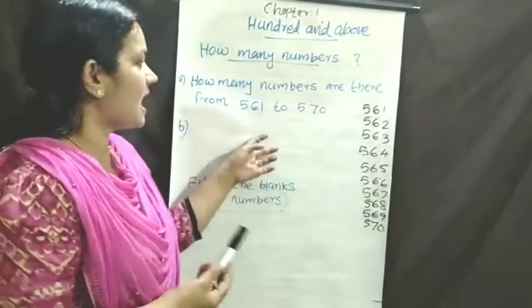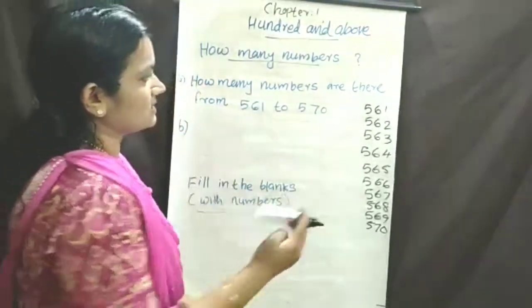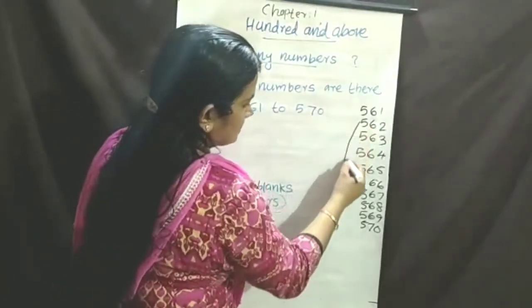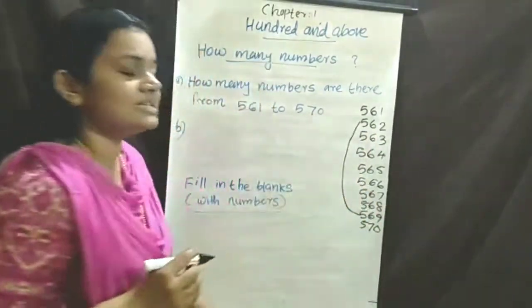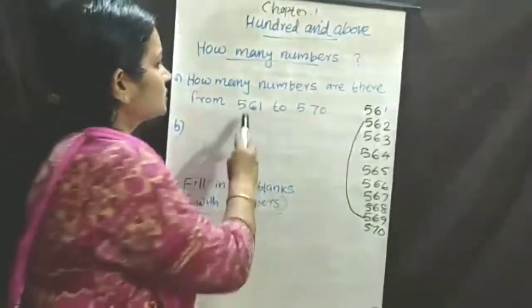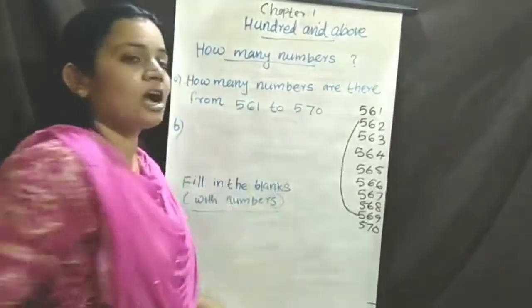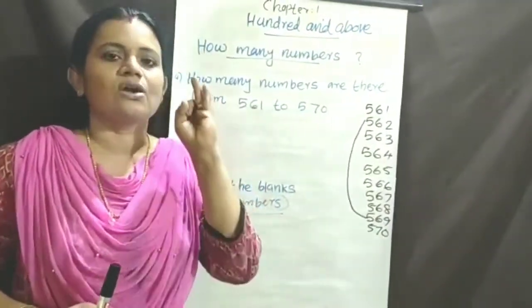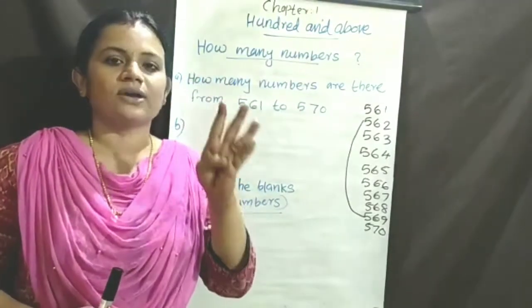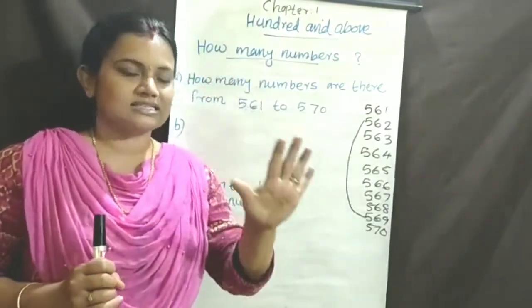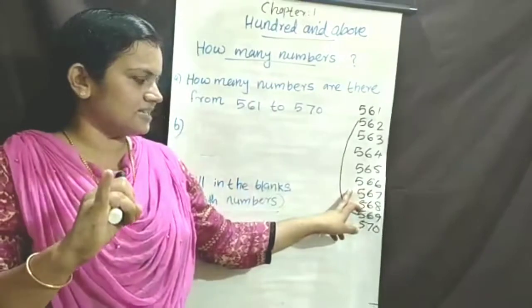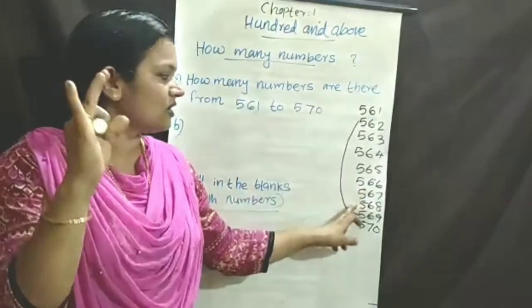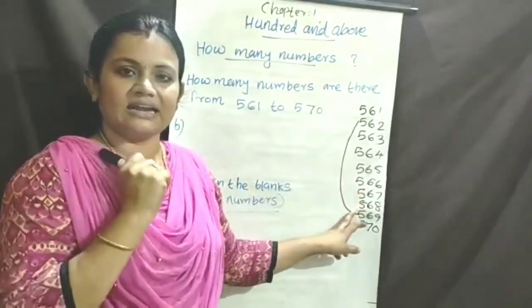Then you count how many numbers are there from 561 to 570. Count starting from 562 to 569. The other two numbers are given here. Count it. 562, 563, 564, 565, 566, 567, 568, 569.